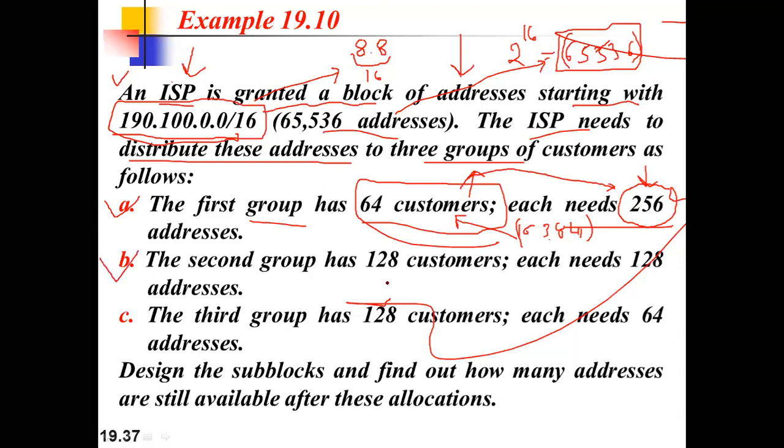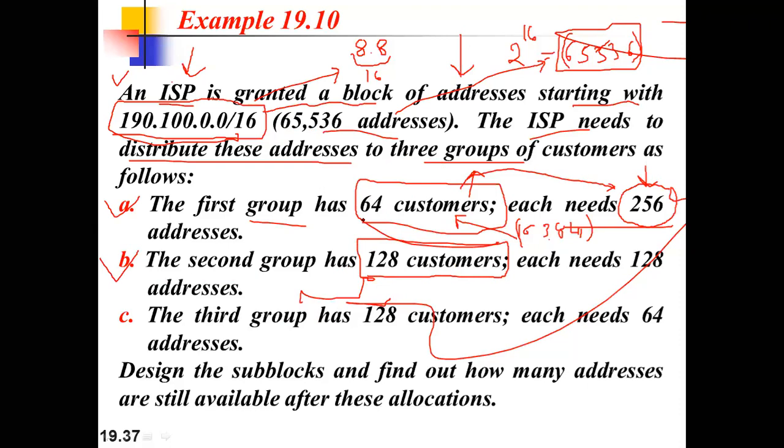Yes. And in the second scenario, how much are we left with? If we subtract 65,536 minus 16,384, that is the addresses we are left with, right? And still we have to distribute. There is a lot of list. In the second group, we need 128 customers, right? Please remember this thing. So in the first group, there are 64 customers.